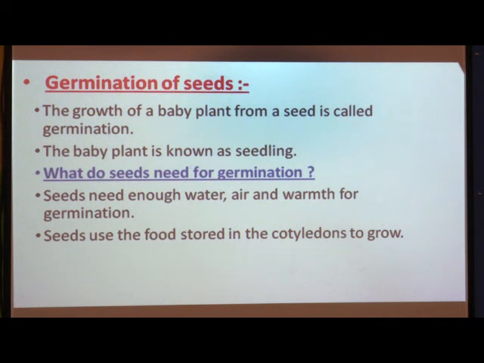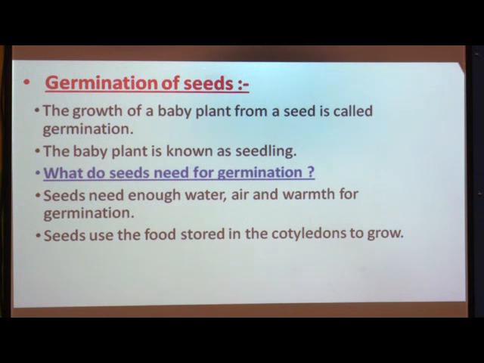When seeds get enough water, air, and sunlight or warmth, then they grow into new plants. These things are essential for germination of seeds, because if even one of these is missing, if they are not getting water, proper air, or proper sunlight, then they will not germinate.